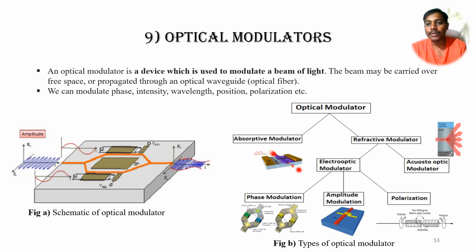It has different types of modulators: absorptive modulator and refractive modulator, which also have different kinds of modulators. Based on the principle, we can classify them into electro-optic modulator and acoustic modulator. The electro-optic modulator is again classified into different modulators like phase modulator and amplitude or intensity modulator. We'll see all those modulators in detail.